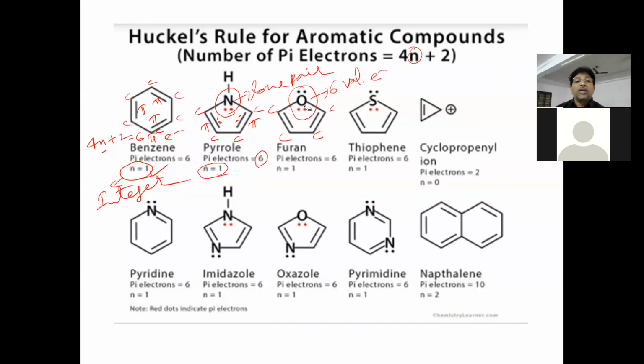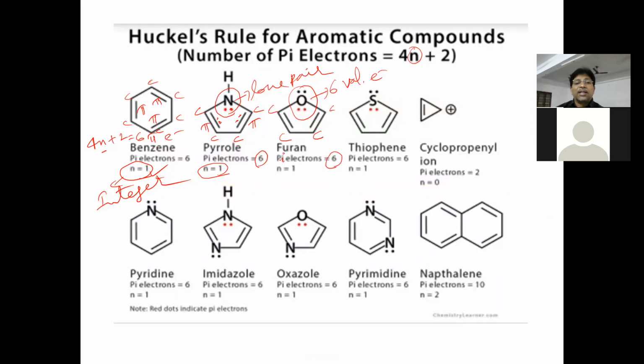Now we'll check whether it follows Huckel's rule or not. How many pi electrons are here? 2 electrons of this pi bond, 2 electrons of this pi bond. Out of 2 lone pairs, only 1 lone pair's electrons should be considered. We should not take 2 lone pairs, 4 electrons. So 1 lone pair means 2 electrons. 2, 2, 2: totally 6 pi electrons should be considered here.